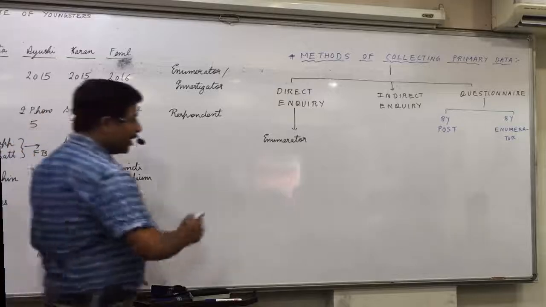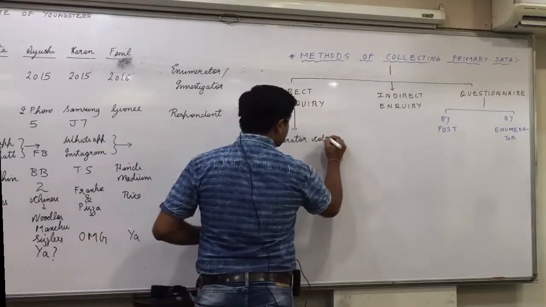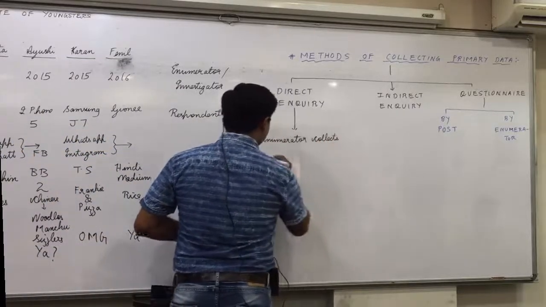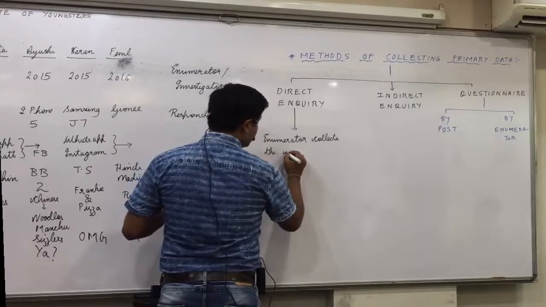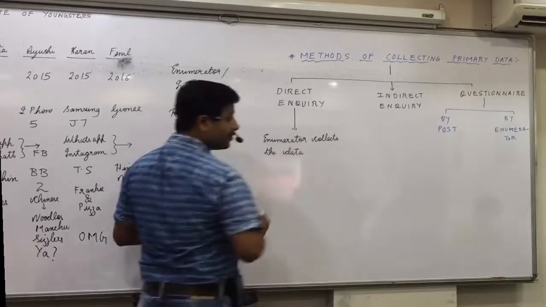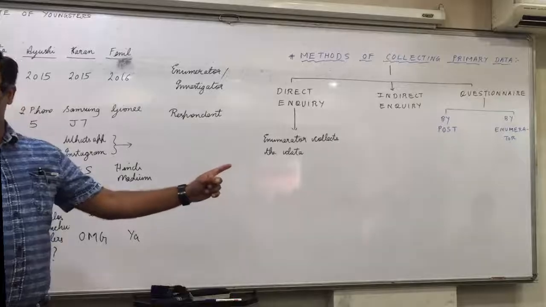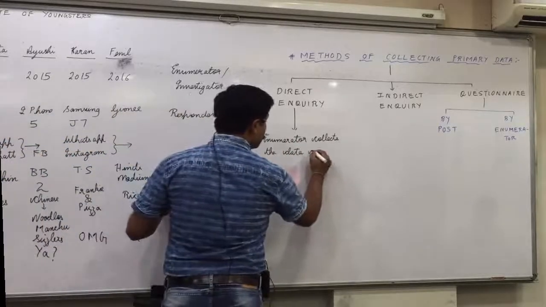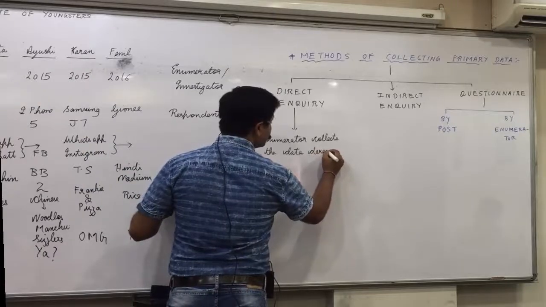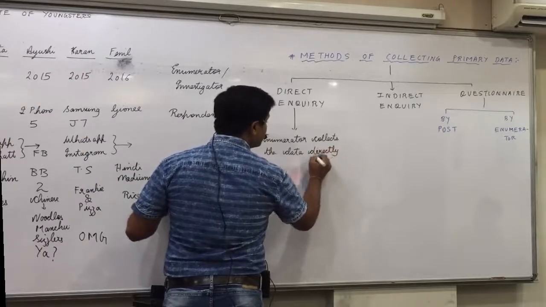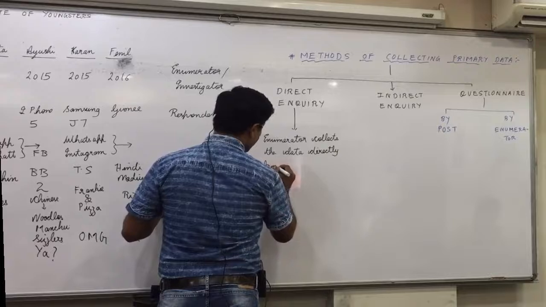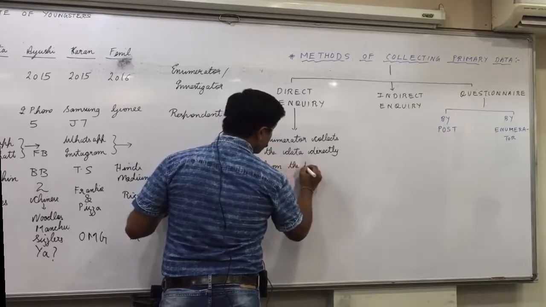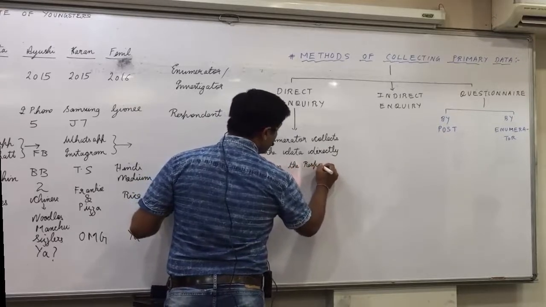So below direct inquiry right now, the enumerator collects the data. What do you mean by data? Information or results based on some characteristics. So the enumerator collects the data directly from the respondent.